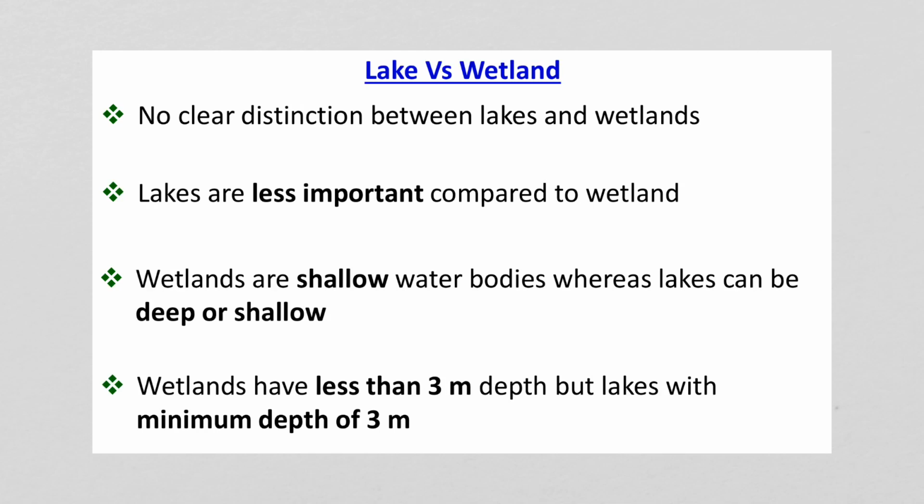Now let's see what is the difference between a lake and a wetland. This is because most candidates get confused between these two things. What is the difference between wetlands and lakes? We cannot give a clear-cut definition or distinction. There is no clear difference between lakes and wetlands. Lakes are less important compared to wetlands.